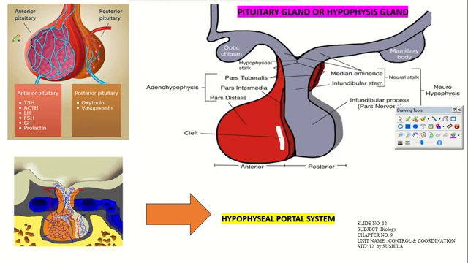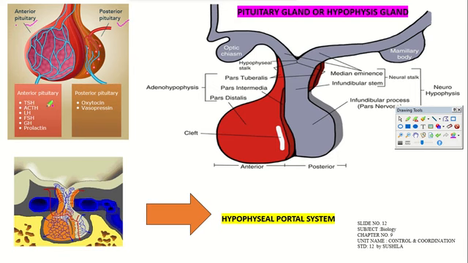One is the anterior pituitary part, then the posterior pituitary part, right? Anterior pituitary is the adenohypophysis, and posterior pituitary is also called the neurohypophysis. Anterior pituitary produces TSH, ACTH, LH, FSH, GH, and prolactin. Posterior pituitary produces oxytocin and vasopressin. Vasopressin's other name is ADH, antidiuretic hormone.